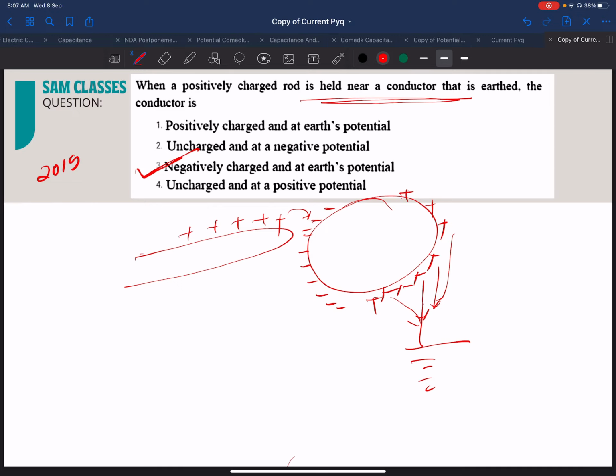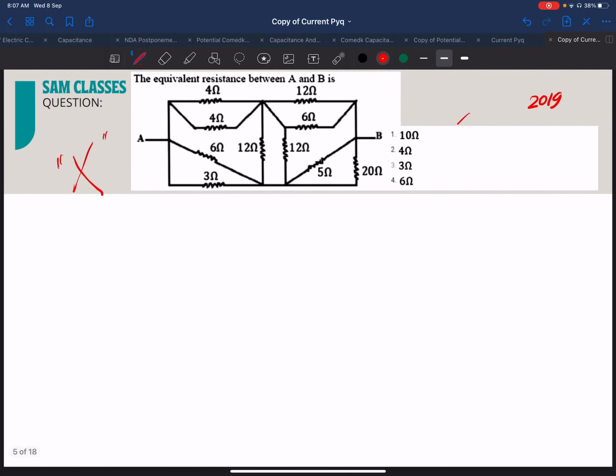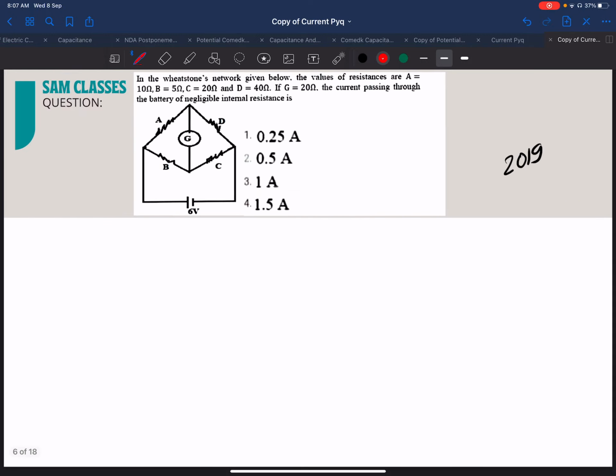Correct. That's it. Now this question I've skipped because, since it is a deleted portion, they should not give a combination of series and parallel combinations. So let's skip it.